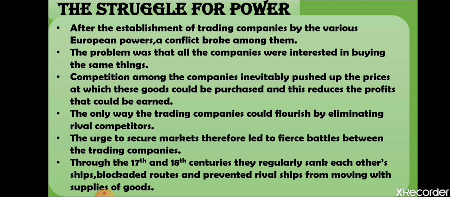local rulers. Now these foreign powers, since they were controlling the Indian areas and started fortifying them, the regional rulers of India also started opposing them, and this resulted in conflict between the regional rulers and the trading companies also. So what was the result? The trading companies started fighting among themselves, all four trading companies, and they were having conflict with the regional rulers also. The companies therefore found it difficult to separate trade from politics. Now it became difficult for the companies to separate trade from politics.